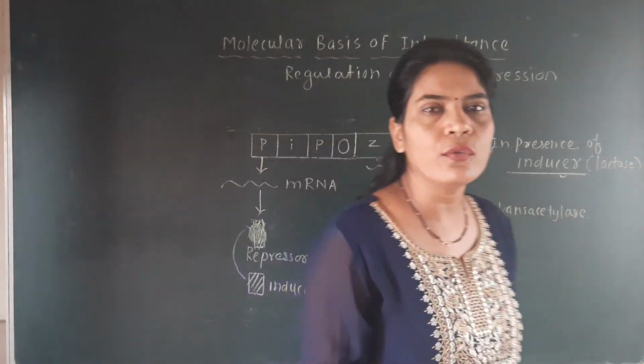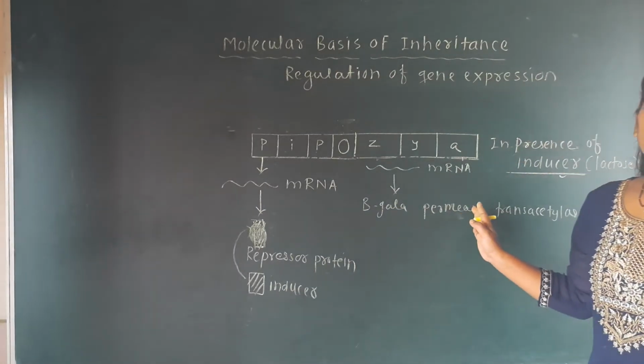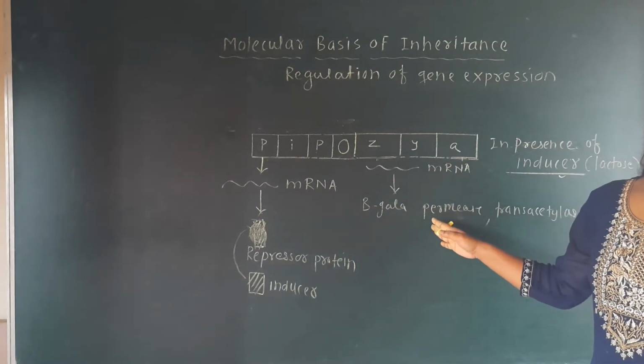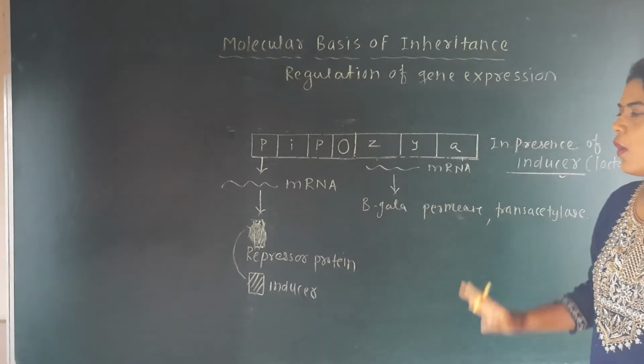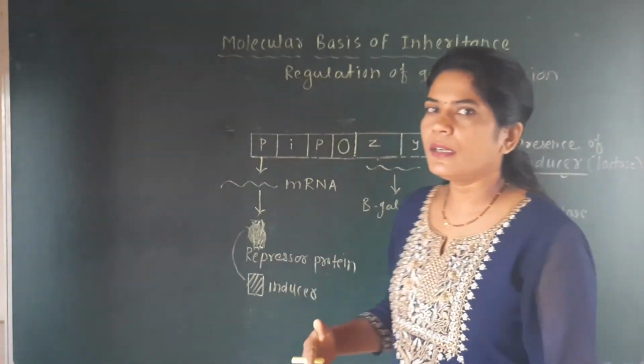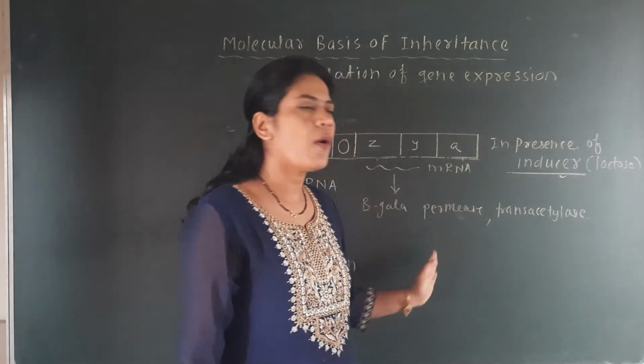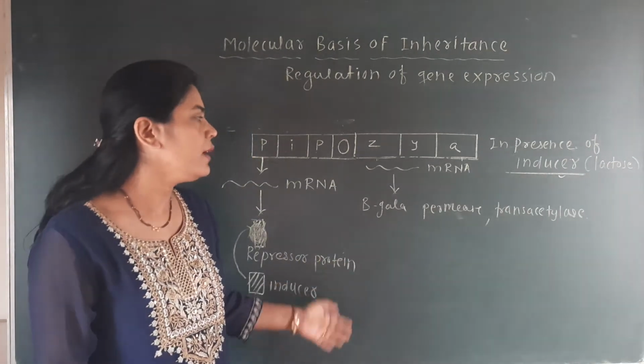But when lactose is not there, these genes do not form the enzymes, and that activity will be switched off.